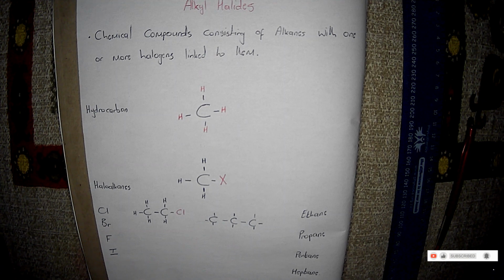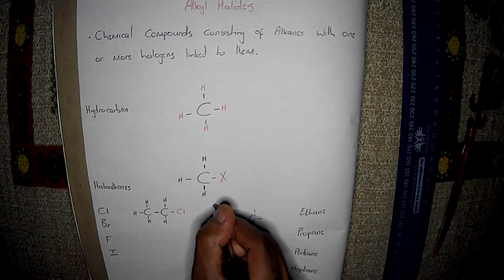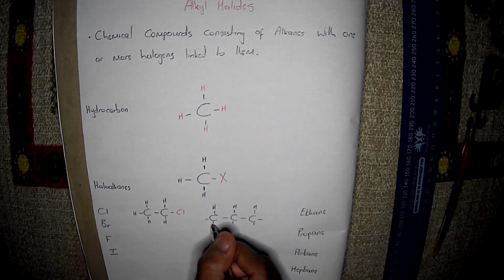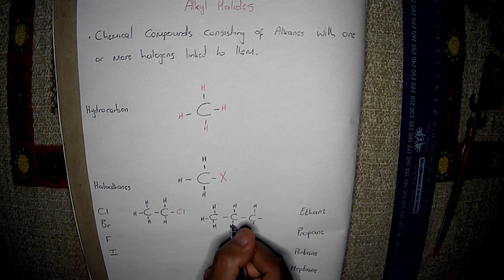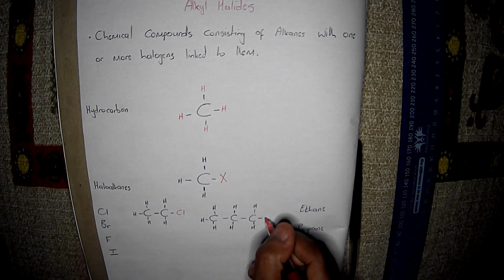We'll get to that section as we go along, where we deal with Markovnikov's rule about the major product and the minor product. But in this case, I'm just going to use the terminal carbon atom on either side so that it can be simpler for us. So I'm just going to write our hydrogen atoms, and then there by the terminal, I'm going to write our bromine.